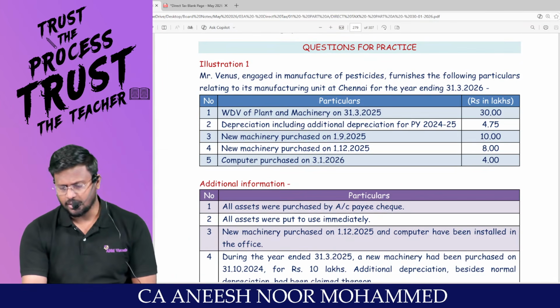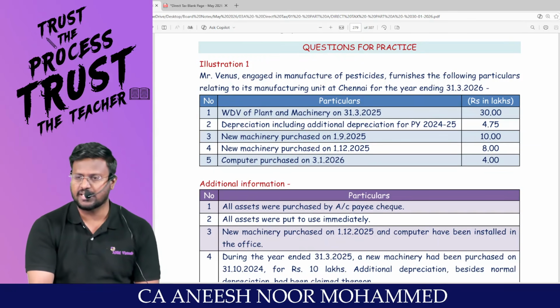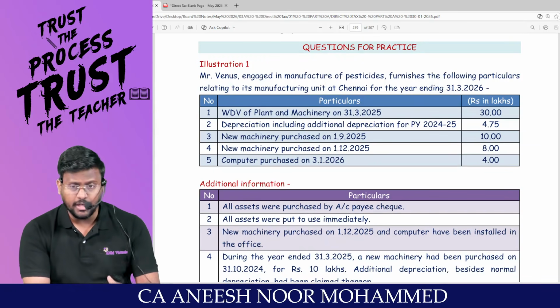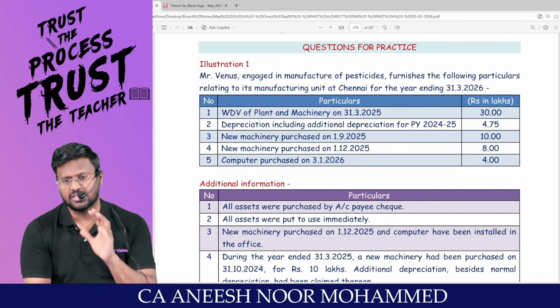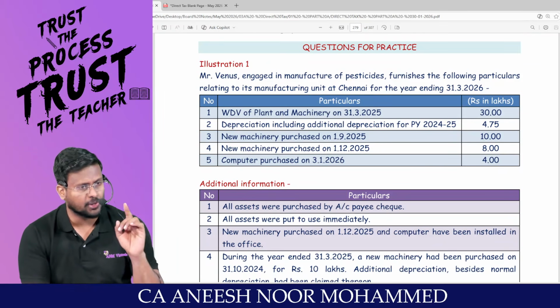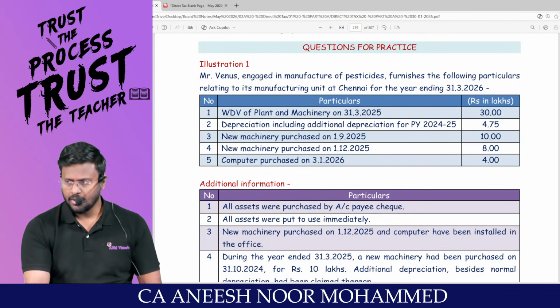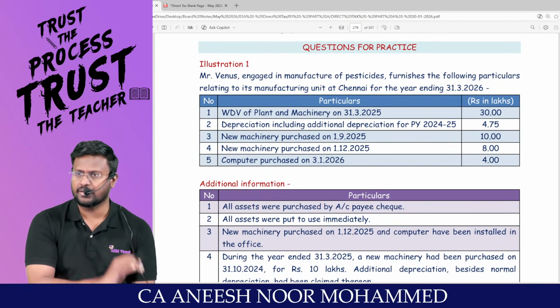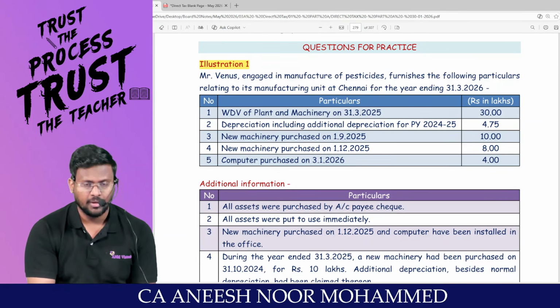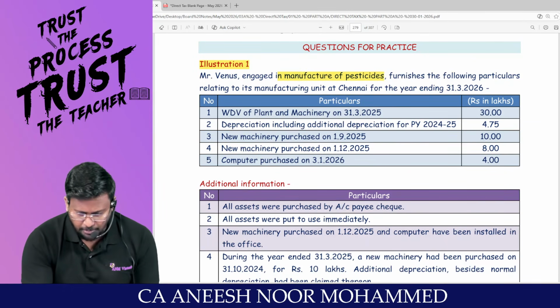We are going to start with the back-of-the-book questions of the ICAI study material, which will really teach you how to apply whatever you have studied. This is application number 1 of the PGBP. Like this only, in the exam we will be getting the questions. Illustration number 1. Mr. Venus engaged in manufacture.